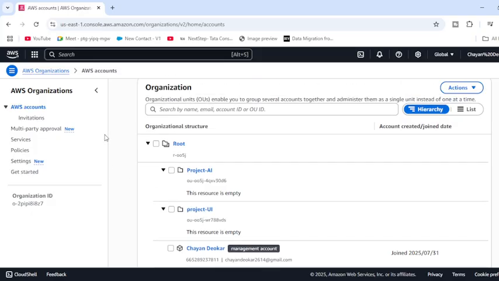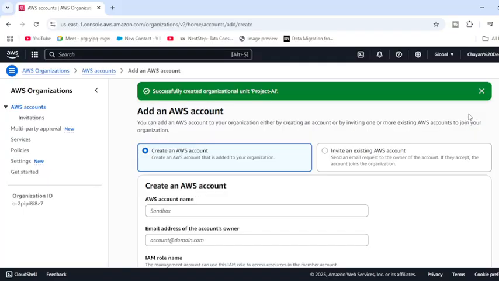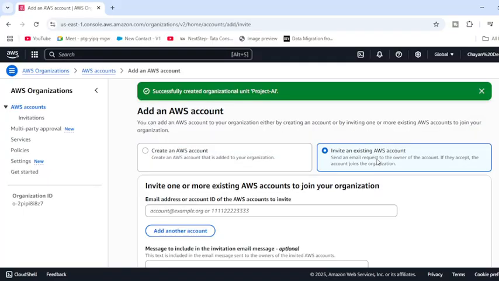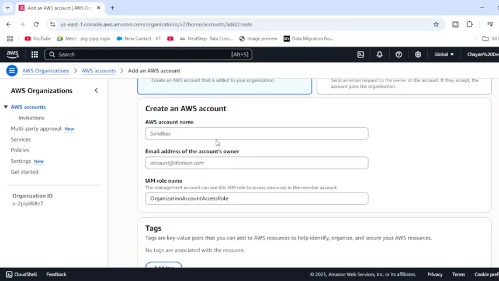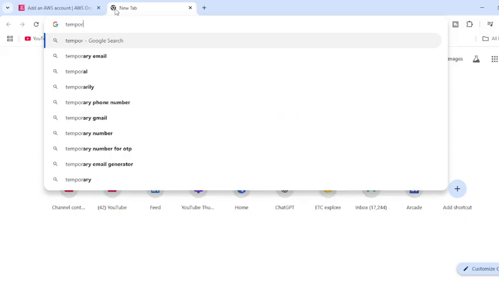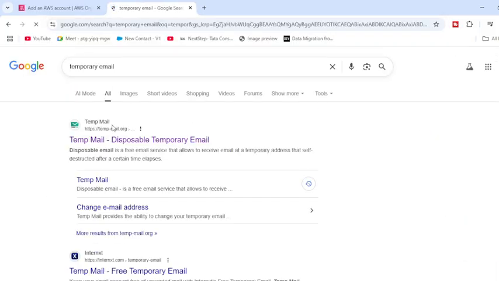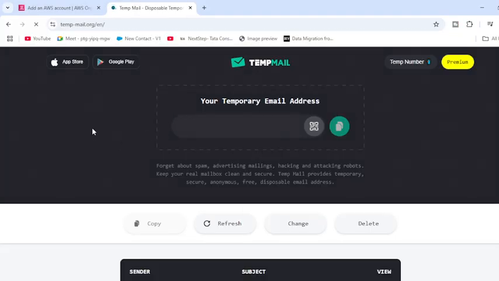Now, if you want to add accounts over here, how can you add? You can just quickly go to add account. If you have an existing account, you can just provide the email ID of that particular person. If you want to create a new account, you can name it, say, Dave part, and I'm just providing some email ID. Let's take a temporary email, and I will quickly show you how we can create that kind of flow in this particular part.